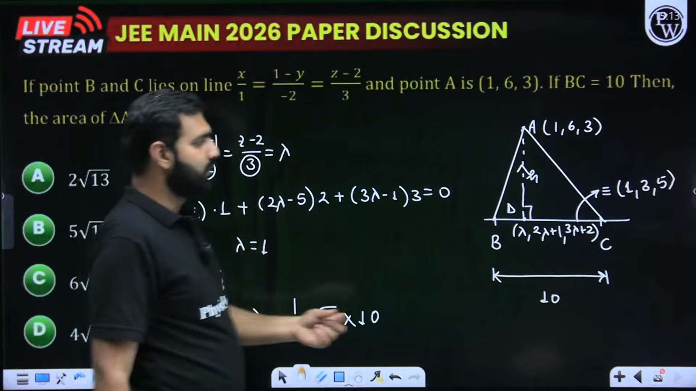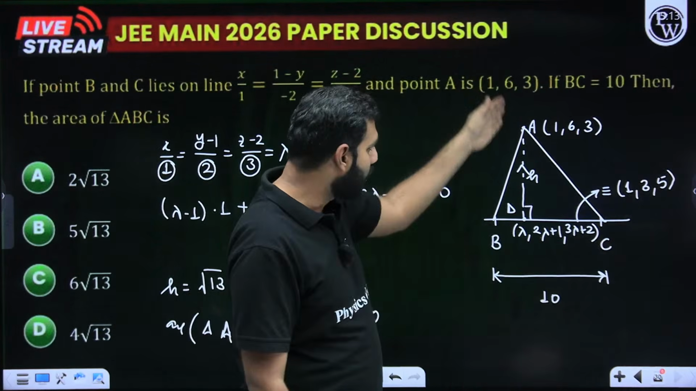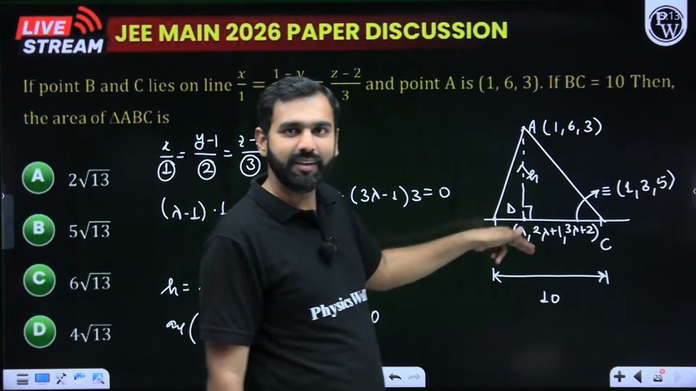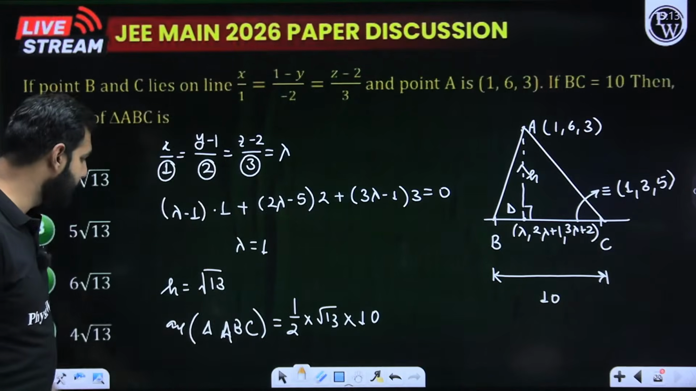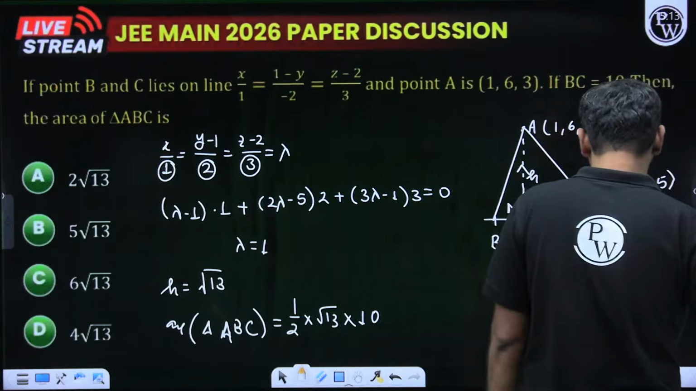Lambda is 1. So when I push lambda here as 1, I get the coordinates of D. Once you have coordinates of A and D, you can use the distance formula between A and D. You can find the distance AD. Once you have cracked the distance AD, you have the base, you have the height, and you can crack the area of the triangle. So I'm done with my part.